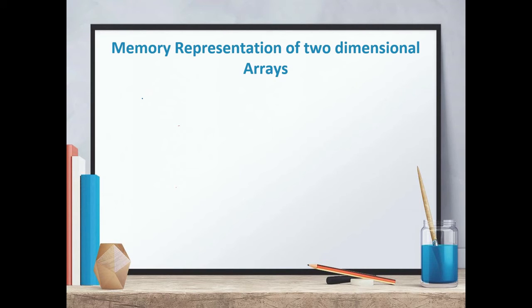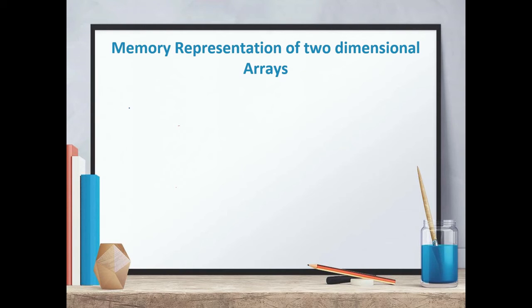Now the memory representation of a two-dimensional array. Computer memory is sequential in nature, but a two-dimensional array we visualize as a matrix or a table. It is not going to be arranged in tabular form in memory, because memory will arrange the elements of a two-dimensional array also in sequence. So the conceptual view and the memory view of a two-dimensional array are entirely different.